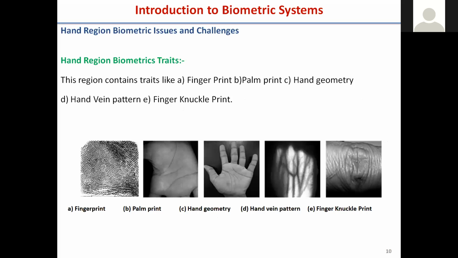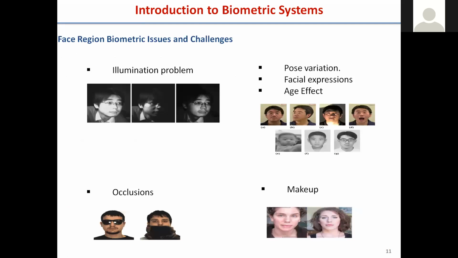Now, if we take the hand region for biometrics, there are various traits people have used for building systems or doing research work. One is the fingerprint, palm print, then hand geometry, hand veins or hand knuckle print. These are commonly used traits on which research is going on for building a biometric based system.